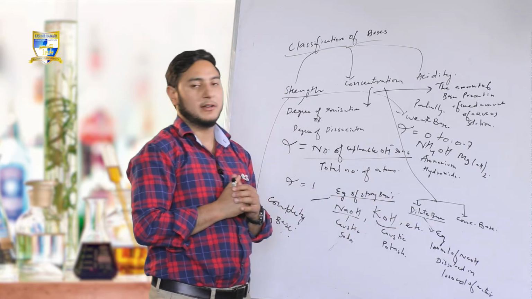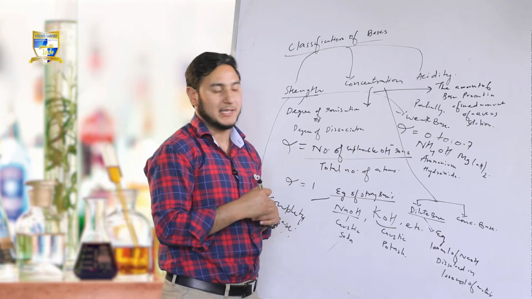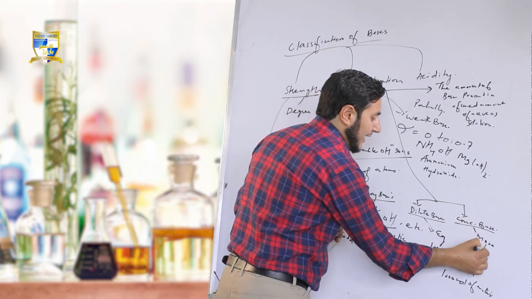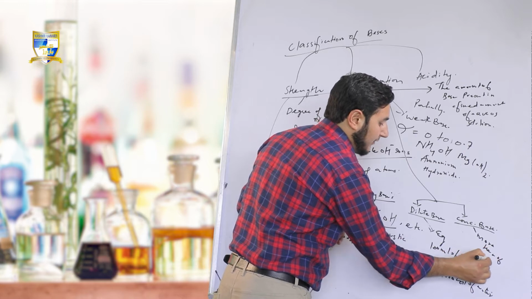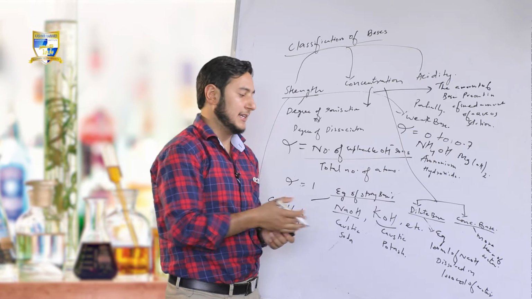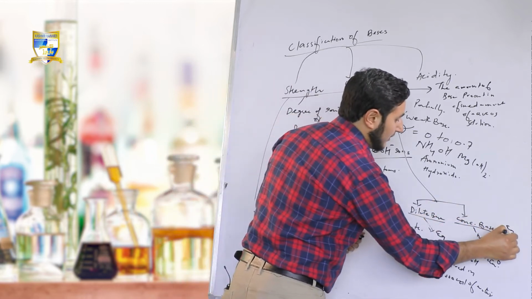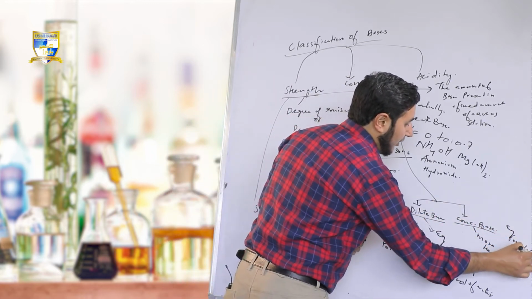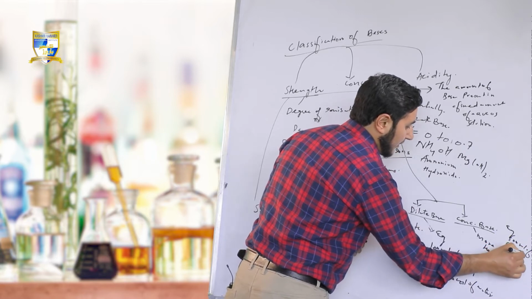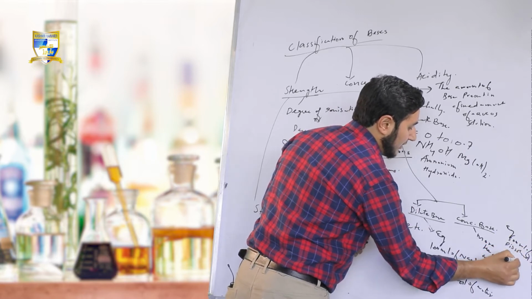Talking about concentrated base, it is the vice versa of dilute base. That is, if the amount of base is more than that of water or aqueous solution, the base is said to be a concentrated base. Example: 500 ml of potassium hydroxide dissolved in 200 ml of water.